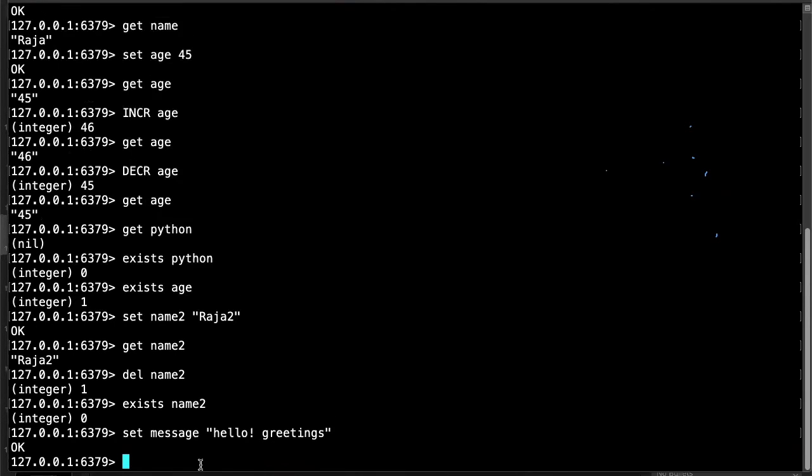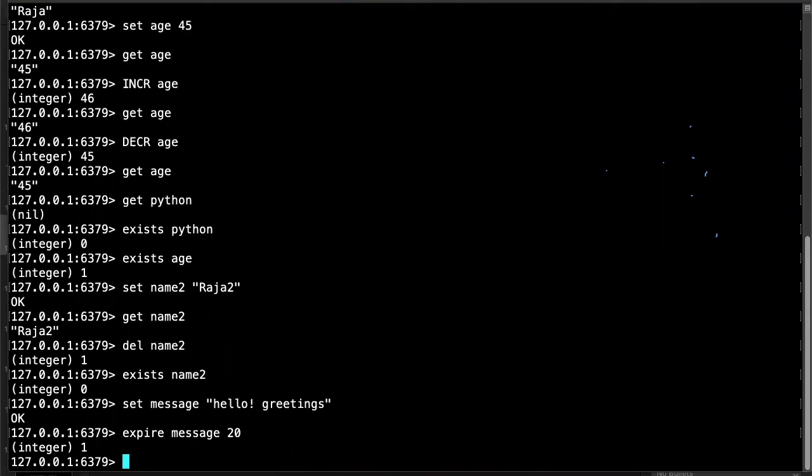Okay, so set message, hello greetings. Now I'm going to set some expiry. This message should expire after some time. So expiry message, and if you want to keep this for 20 seconds, because here we are giving the seconds, when I say expiry message 20, this means it will expire after 20 seconds. So now it returned true.